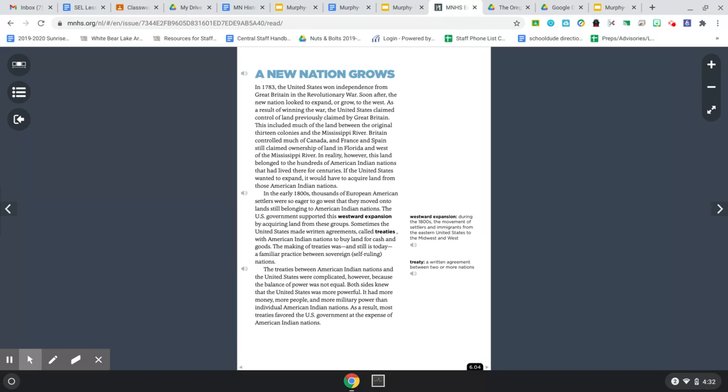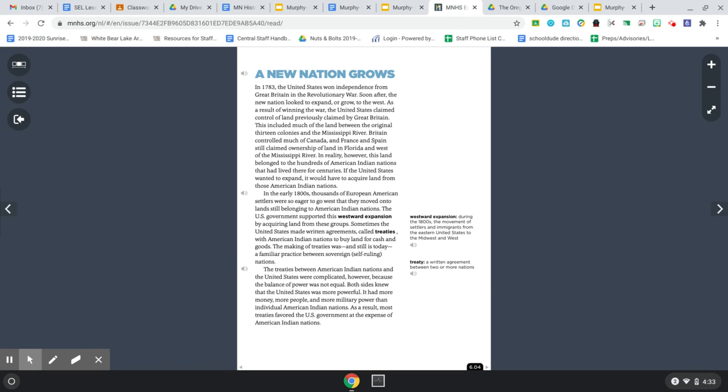In the early 1800s, thousands of European American settlers were so eager to go west that they moved onto lands still belonging to American Indian nations. The U.S. government supported this westward expansion by acquiring land from these groups. Sometimes the United States made written agreements, called treaties, with American Indian nations to buy land for cash and goods. The making of treaties was, and still is today, a familiar practice between sovereign or self-ruling nations.